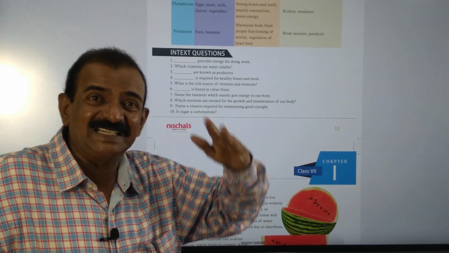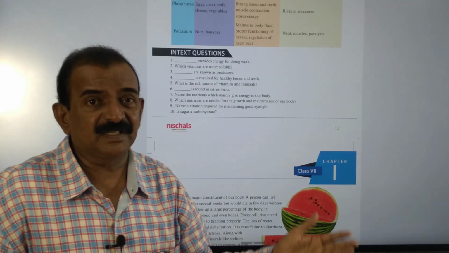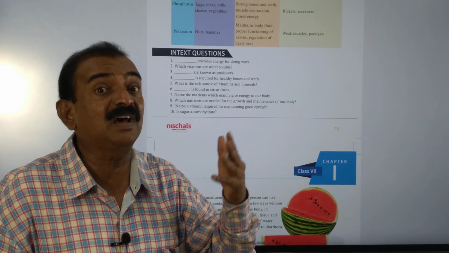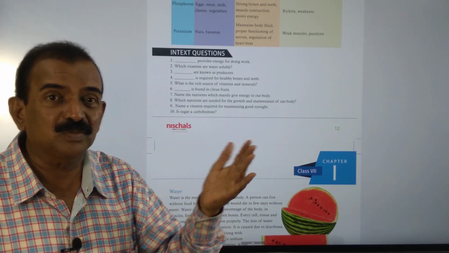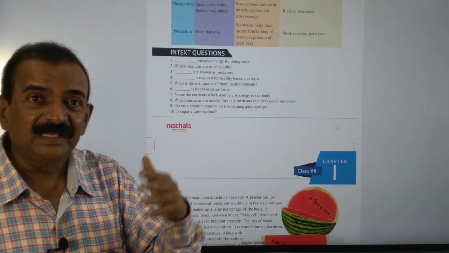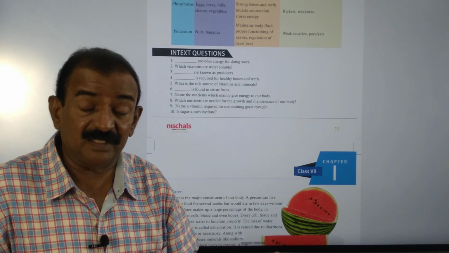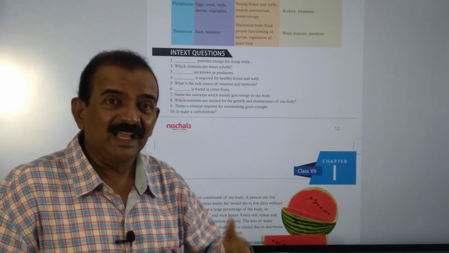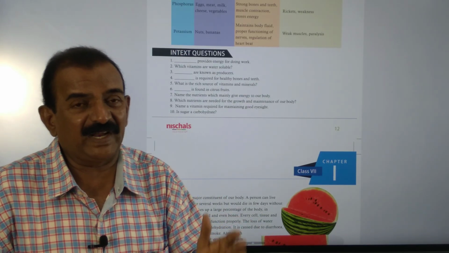And also we discussed in detail what carbohydrates, proteins, fats, minerals and vitamins are. Based on the glucose molecules present, carbohydrates are simple carbohydrates: monosaccharides, disaccharides and also polysaccharides. We also discussed solubility in water and fat.